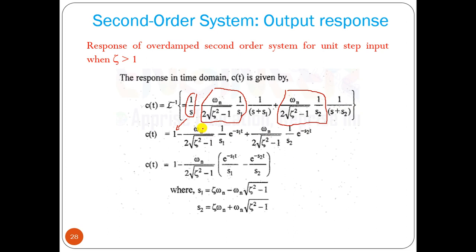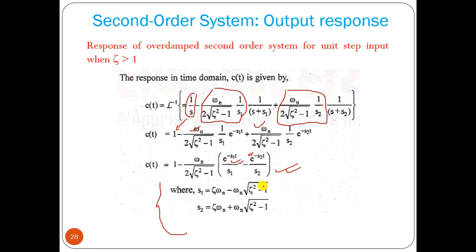So we can take out this constant as a common factor: e to the minus S1 t by S1 minus e to the power minus S2 t divided by S2, where S1, S2 equal to this. Now from that equation itself we can find that it depends on only exponential terms.